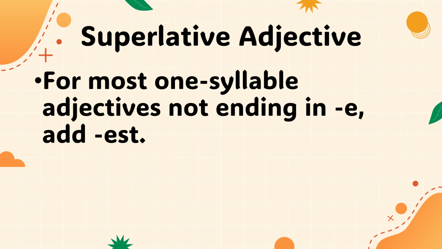How to form superlative adjectives? For most one syllable adjectives not ending in e, add est.